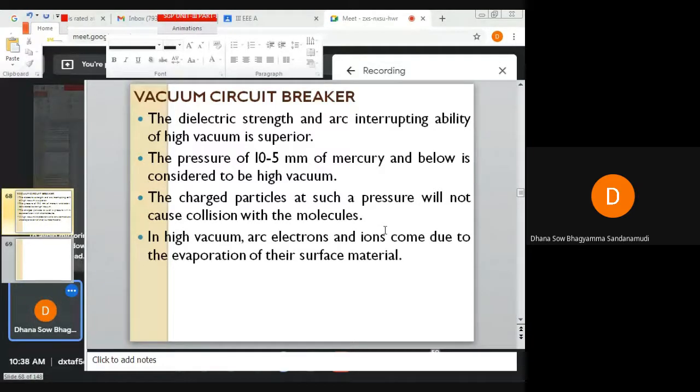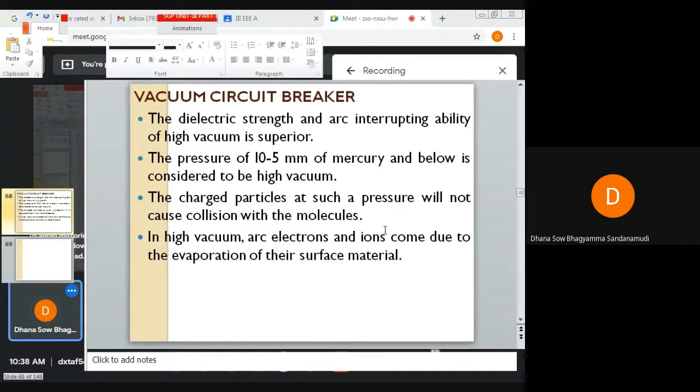In high vacuum, charged particles moving at such a pressure, around 10 to the power minus 5 mm of mercury or below, will not cause any collision with the molecules of the residual gases. We already know that whenever circuit breaker contacts are opened in gas, an arc is formed due to ionized molecules of gas. The mean free path of the gas molecules is small, and the ionization process multiplies the number of electrons to form an electron avalanche.